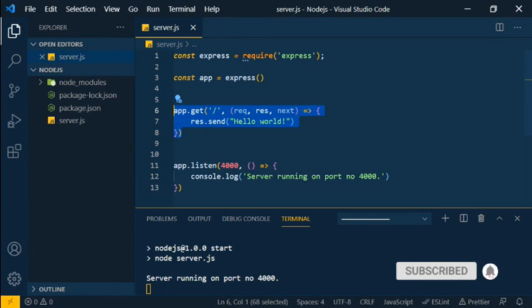We will see in depth in the next video how to write effective code, what best practices we need to keep, and how we can develop a more effective RESTful API using Node.js. Thanks for watching.